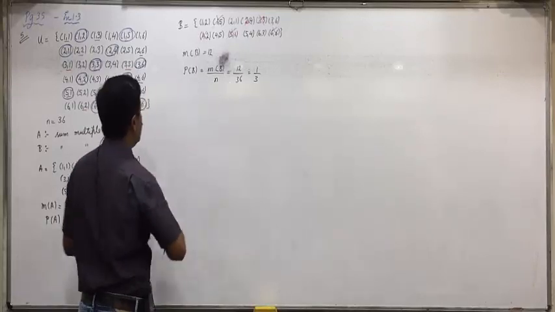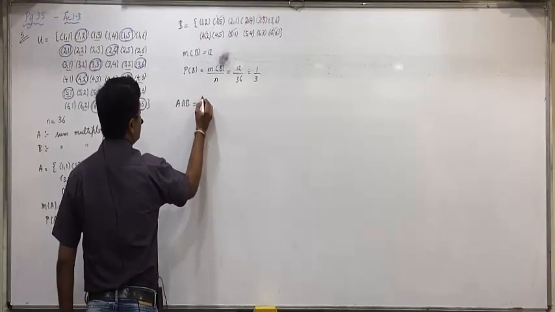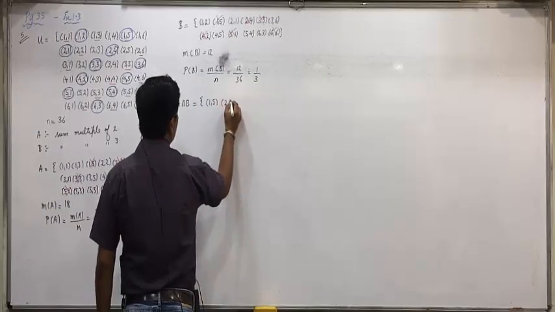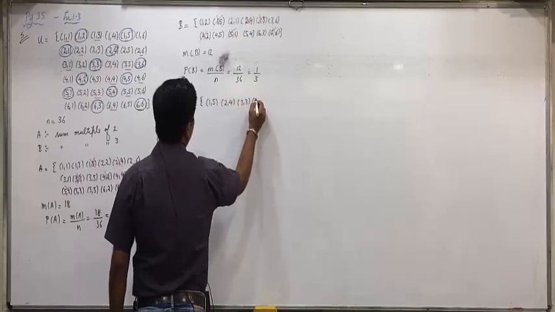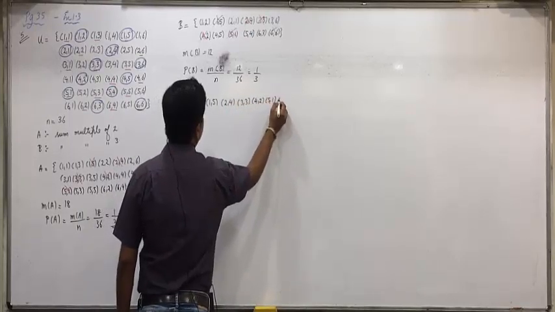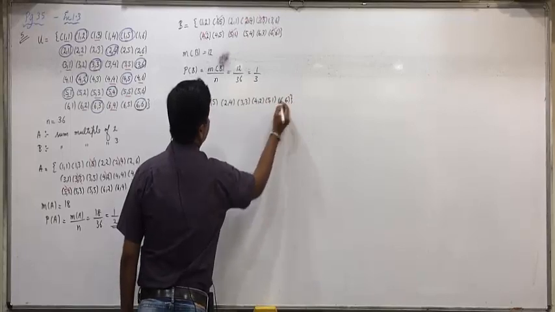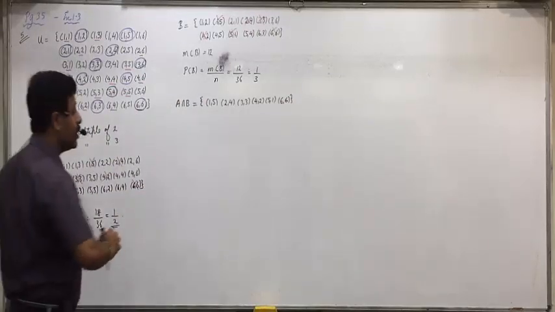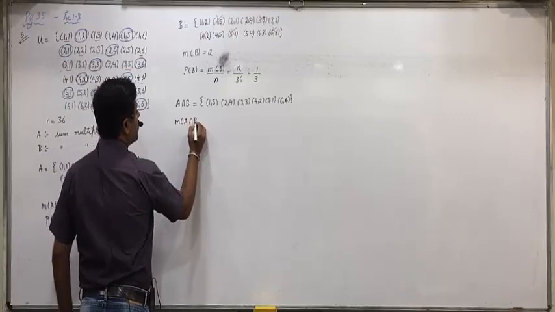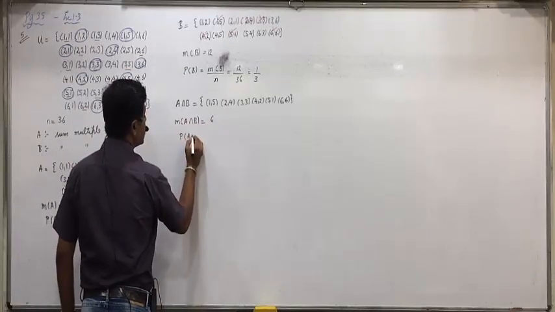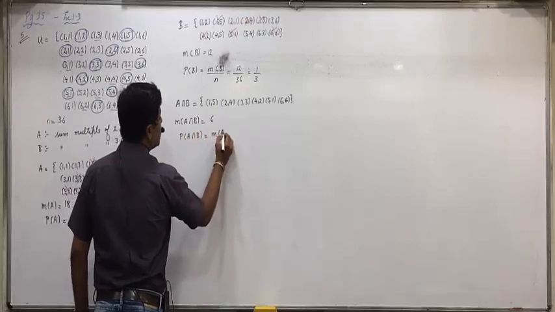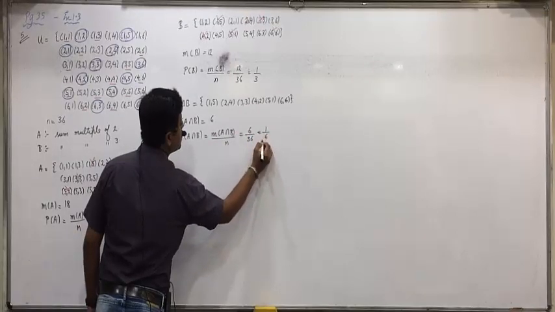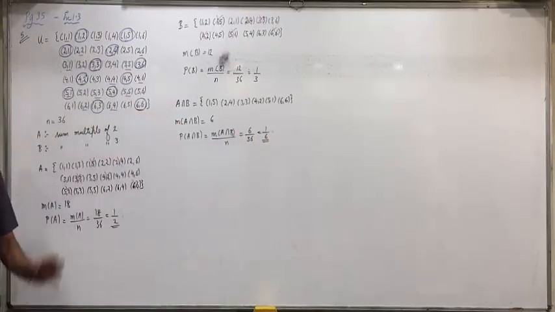Understood that, everyone? Right now, A intersection B is equal to (1,5), (2,4), (3,3), (4,2), (5,1), (6,6). Here you will see the sum is a multiple of 2 as well as 3. Understood that, everyone? What is M of A intersection B? 6. P of A intersection B is M of A intersection B upon N, 6 by 36, 1 by 6. All of you understood this?